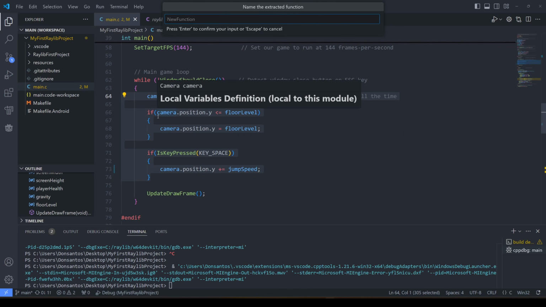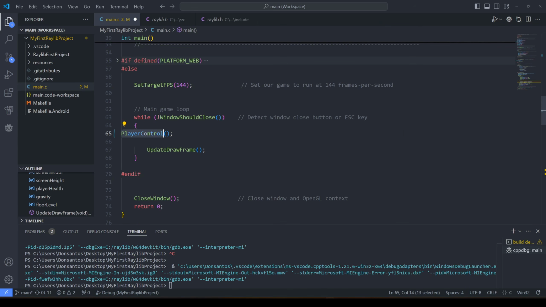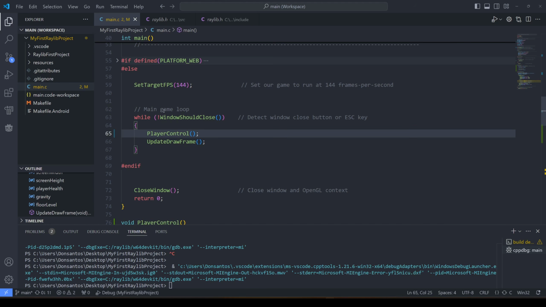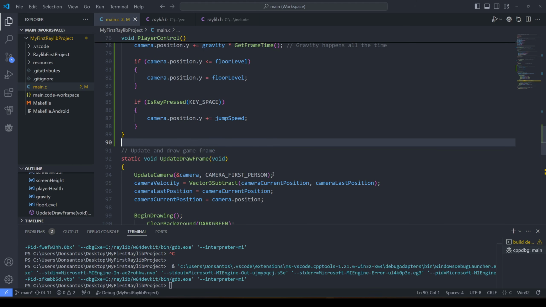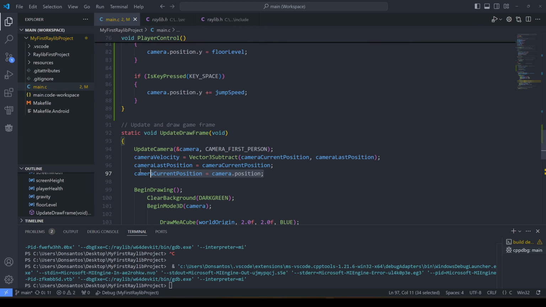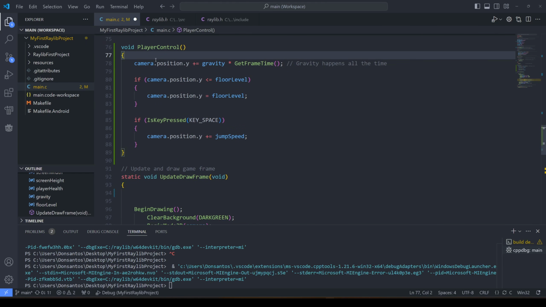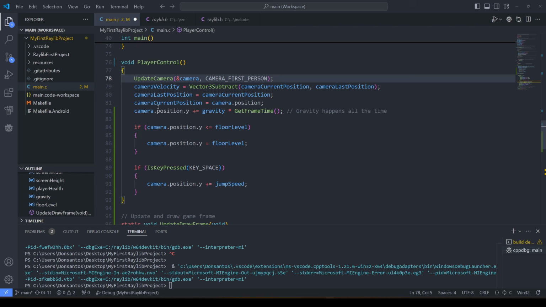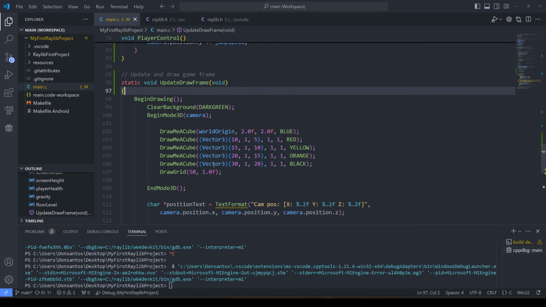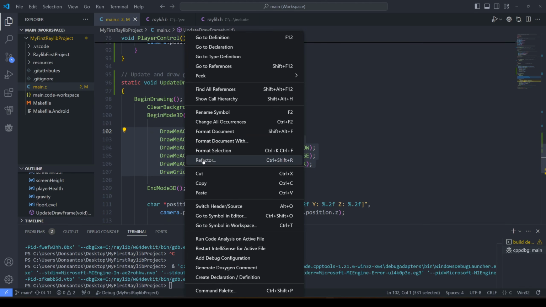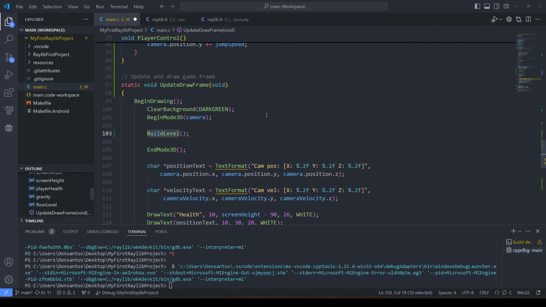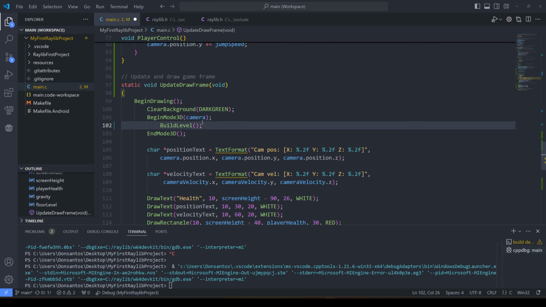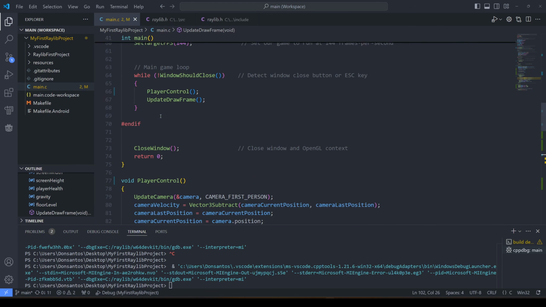Let's create a new function here called player control. There we go, player control. So in the main game loop, we control the player and then we draw stuff. Player control is just this. I suppose we could update the camera and all of that stuff also in the player control, because it's not really related to drawing. So update draw frame now draws. So let's take all this stuff. Let's extract this to a function and call it build level. Thank you. And let's get rid of this. Okay, we're cleaning up. Everything is good.